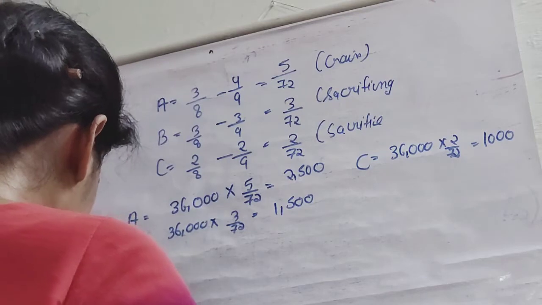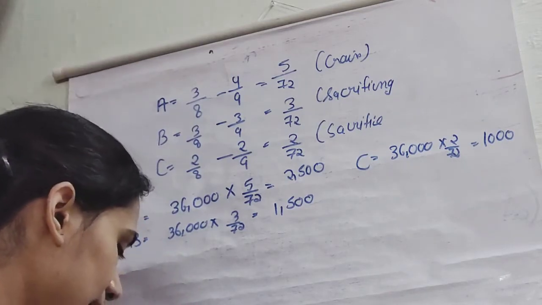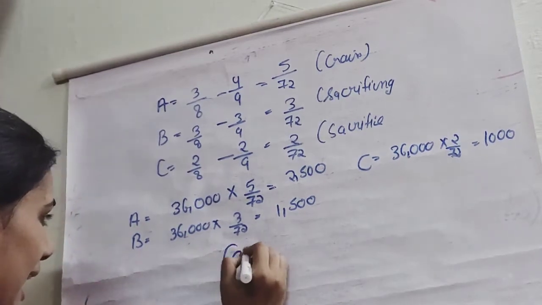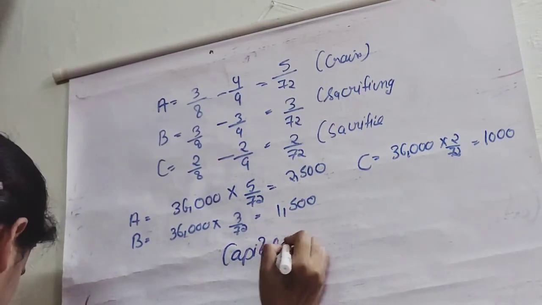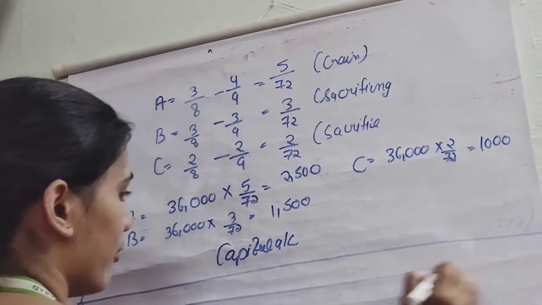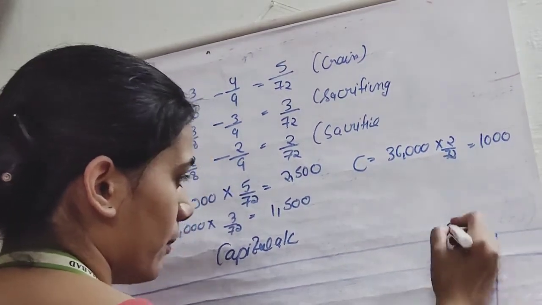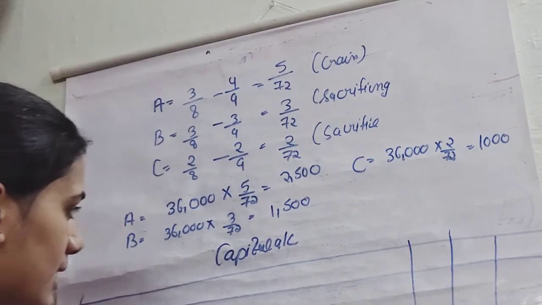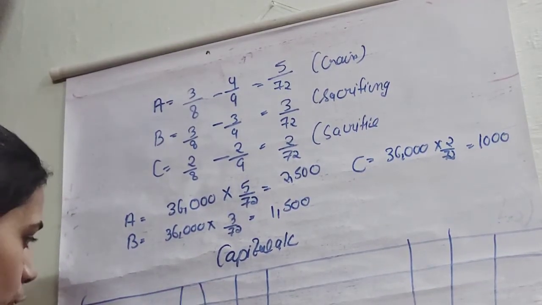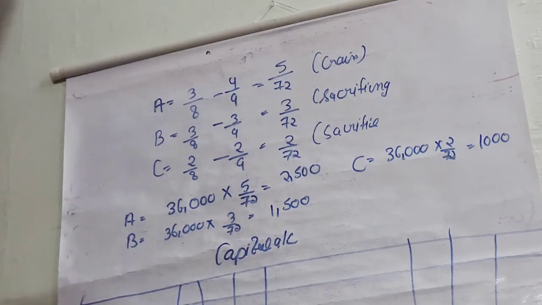Now the question says we have to prepare the capital account. So capital account. How many partners we have? 3 partners. So we will make here the 3 columns A, B, C. I'm drawing it roughly. You have to draw with the help of this scale. Okay.